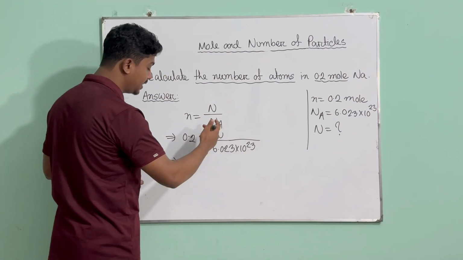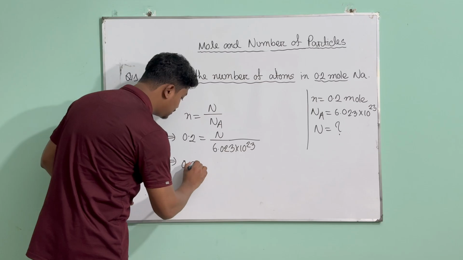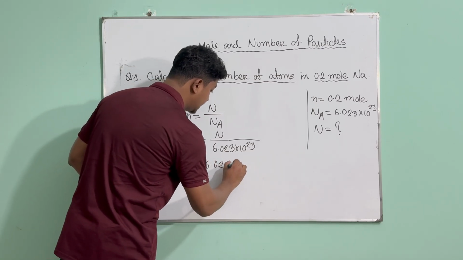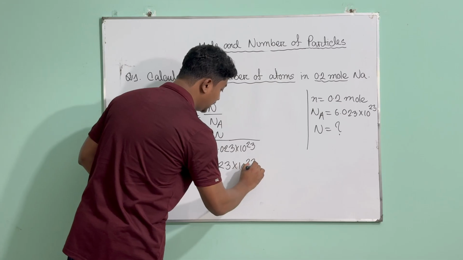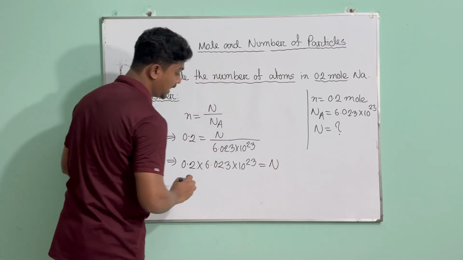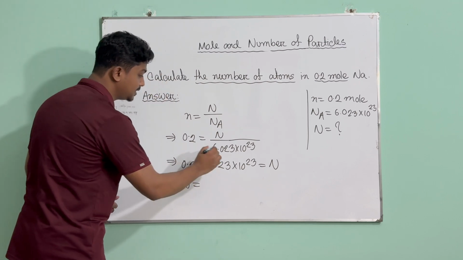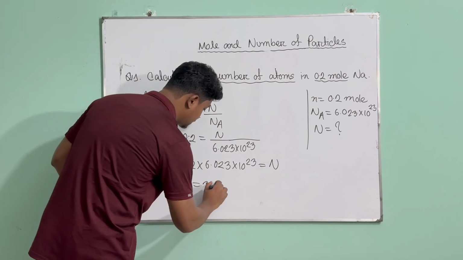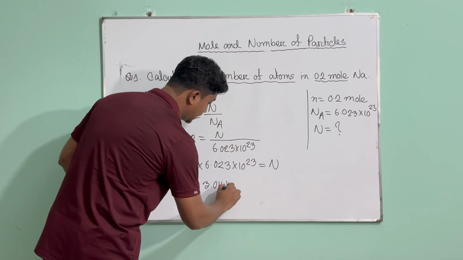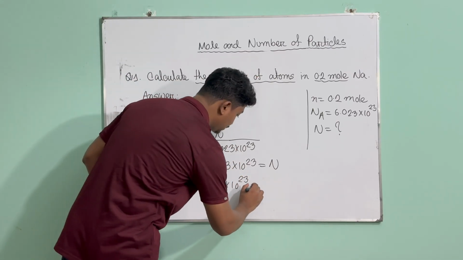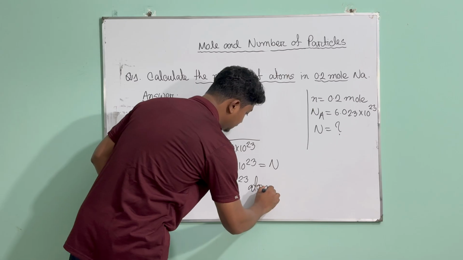So 0.2 will be multiplied by 6.023 into 10 power 23, which equals our capital N. If you multiply them, you're going to get 3.011 multiplied by 10 to the power 23, and you are calculating atoms, so this will be atoms.